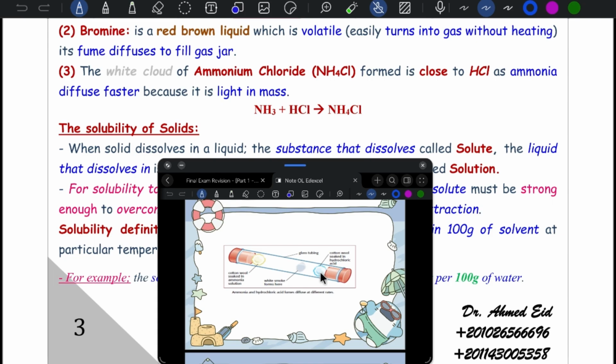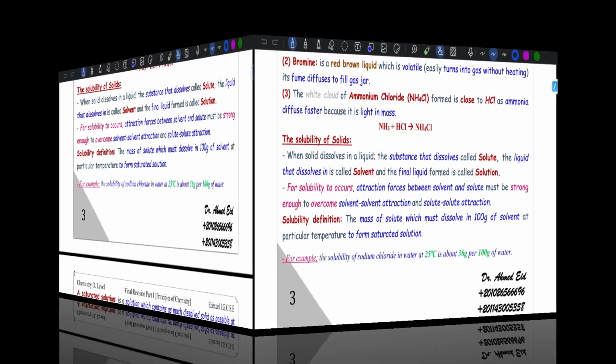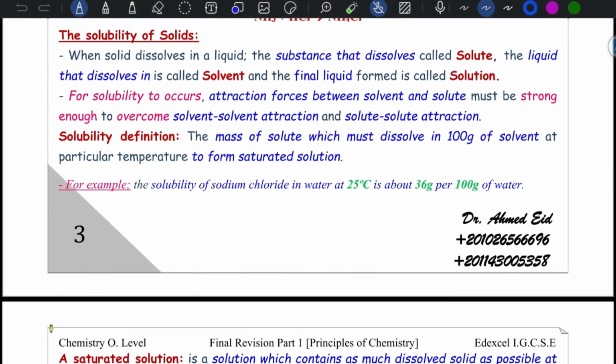and the white smoke forms close to HCl because it's slower moving. The last part and the most important part in topic 1 is the solubility of solids. When a solid dissolves in a liquid, the substance that dissolves is called the solute, the liquid that it dissolves in is called the solvent, and the final liquid formed is called the solution.